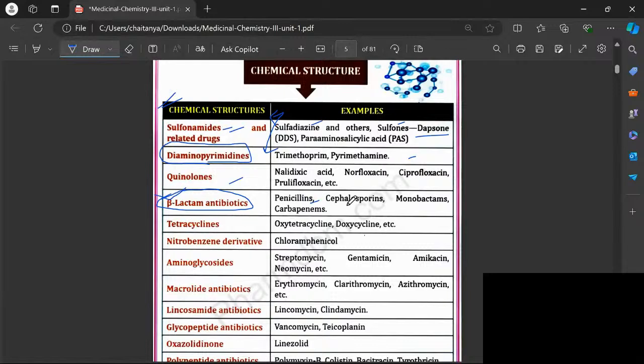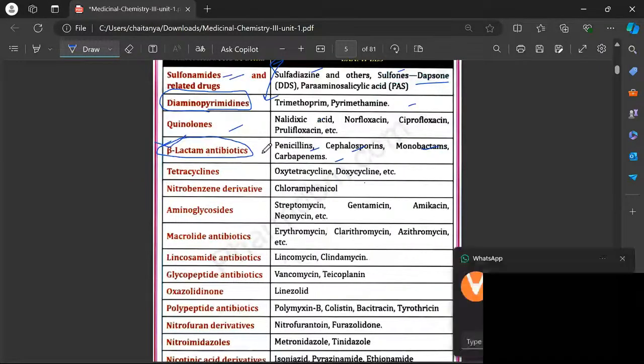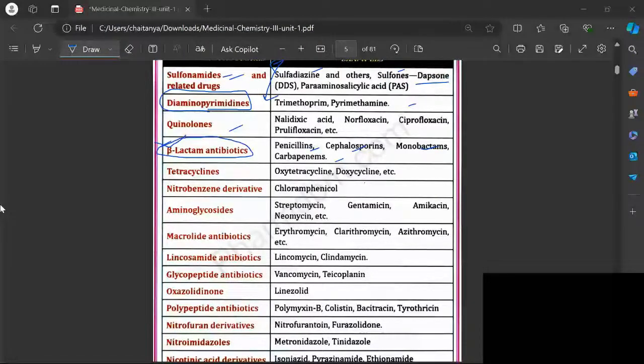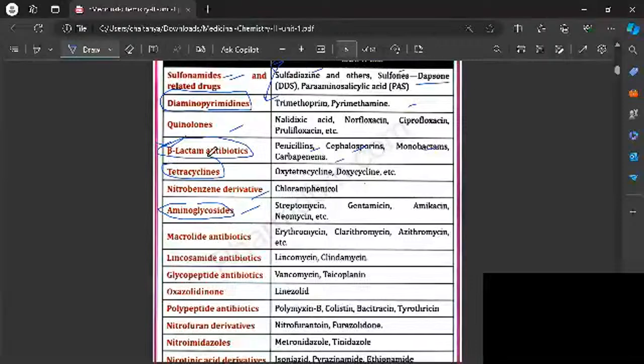So here we have penicillins, cephalosporins, monobactams, and carbapenems, and we have tetracyclines, which contain four cyclic rings. Next, we have nitrates. These also we are going to discuss now itself. These tetracyclines are also going to be discussed now itself. Aminoglycosides, we have streptomycin, gentamicin, amikacin, and neomycin.